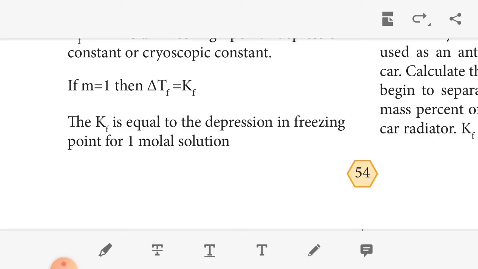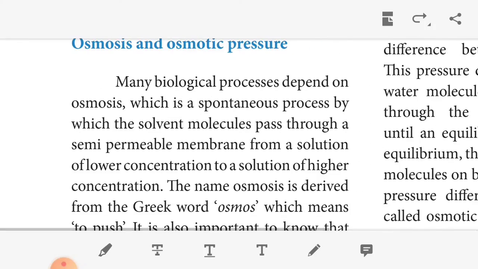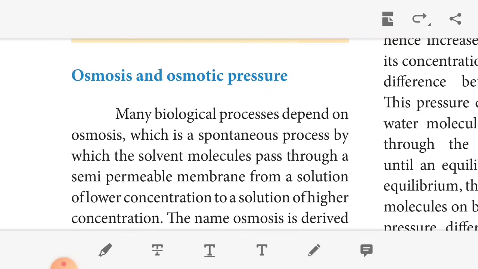Okay, then the last one is osmosis and osmotic pressure. So what is meant by osmosis and osmotic pressure? It is a biological process that depends upon osmosis. It is a spontaneous process. The solvent molecules pass through the semi-permeable membrane from the solution of lower concentration to the higher concentration. The term osmosis is derived from the Greek word osmos, which means to push. It is important that the semi-permeable membrane selectively allows certain molecules to pass through.